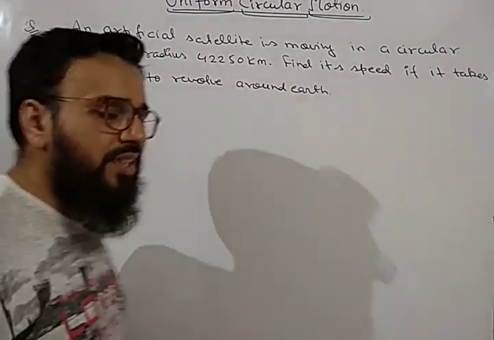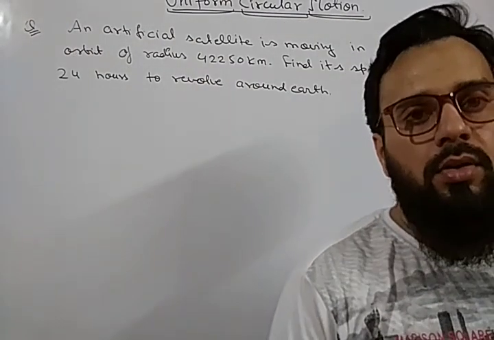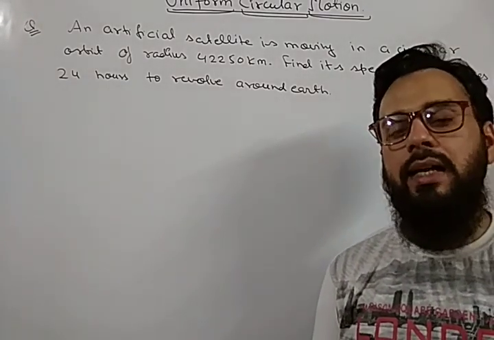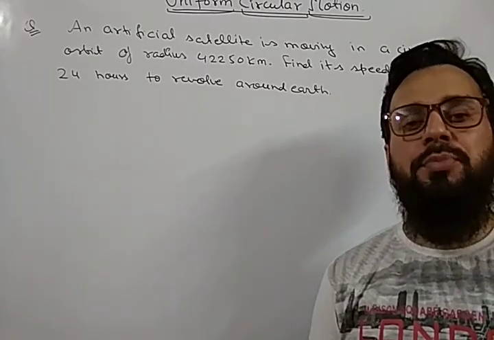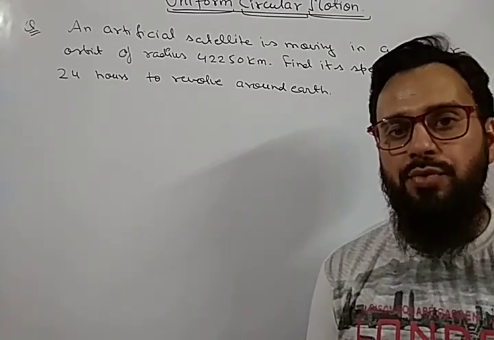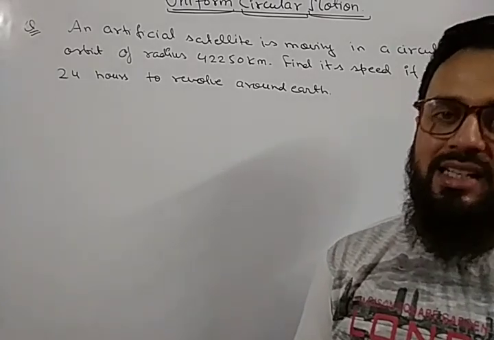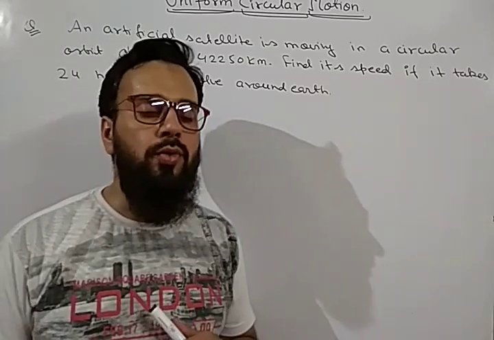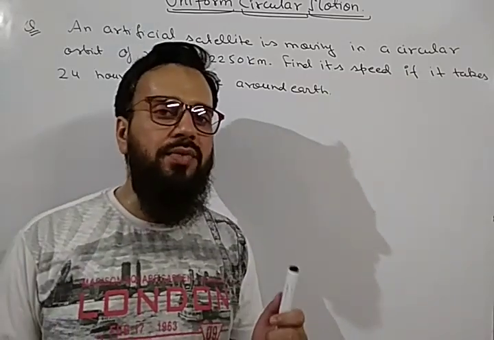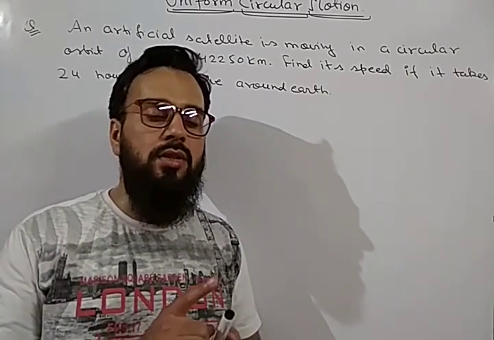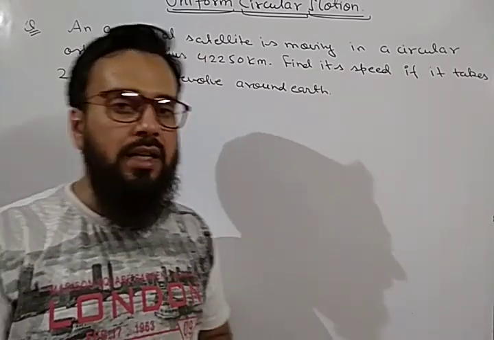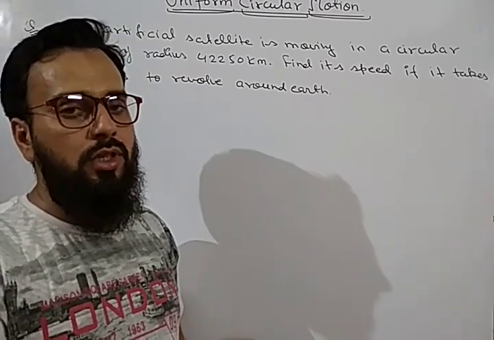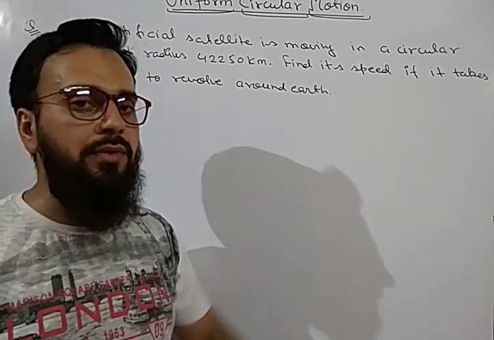So what is the motion of a satellite? You know about natural and artificial satellite. First thing, what is satellite? Satellites are those objects or bodies which revolve around the planet. For example, moon. Moon is a natural satellite of Earth. So the speed of moon is constant or variable? Moon is revolving with a constant speed around the Earth. That's why it takes a particular time to revolve around the Earth to complete its one revolution.